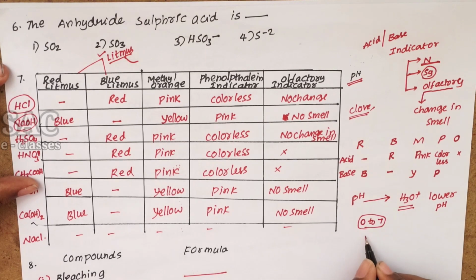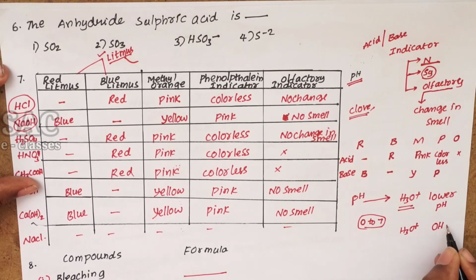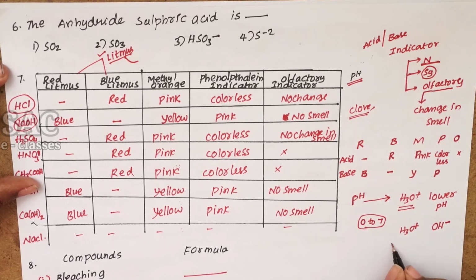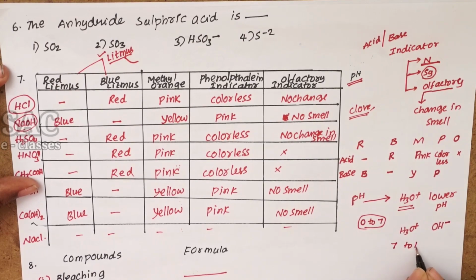In the same manner, when the H3O plus ion concentration is less, they have a higher OH minus ion concentration. We call those bases. The range of pH for bases is 7 to 14, higher than 7 until 14.